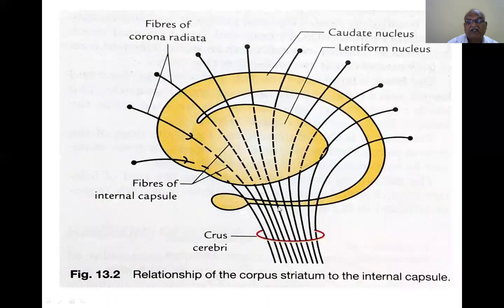They are coming from the crus cerebri in the midbrain, going through these and into the cerebral cortex. So this is all the cerebral cortex. This entire one is present in the lateral ventricle, so you should not confuse them. This outer one is nothing but the lateral ventricle.